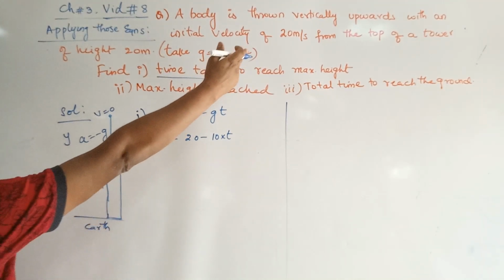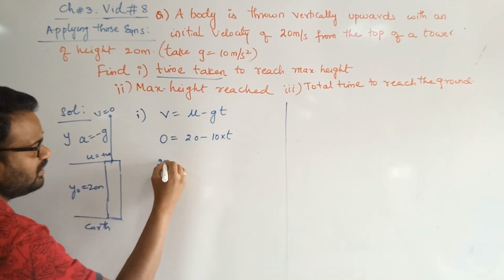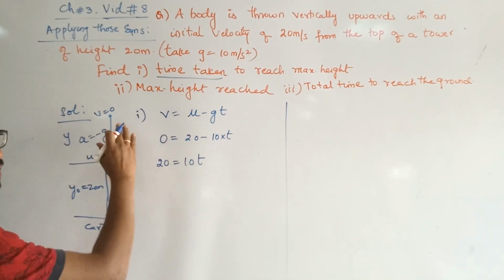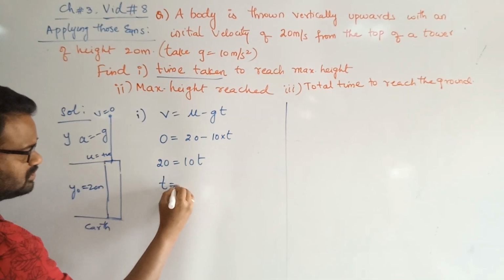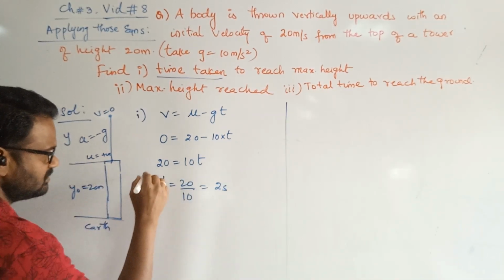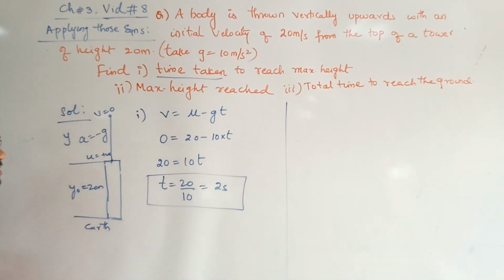Initial velocity u is given as 20, right? Accordingly, 20 is equal to 10t. 10t is equal to 20. T is equal to how much? T is equal to 20 by 10, which is equal to 2 seconds. The first part answer: the time taken to reach the maximum height from the point where it is thrown is equal to 2 seconds.